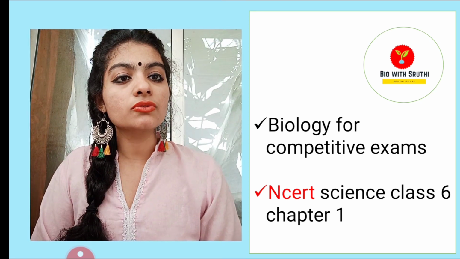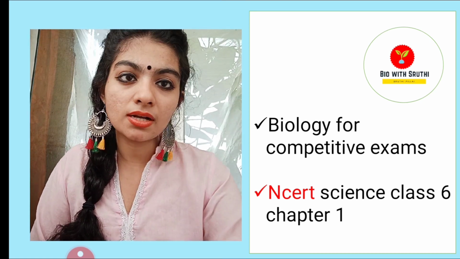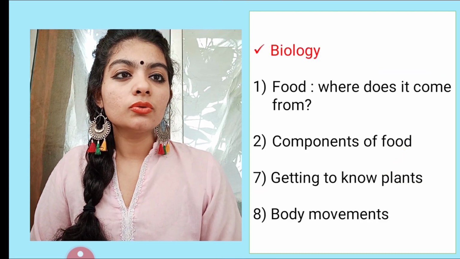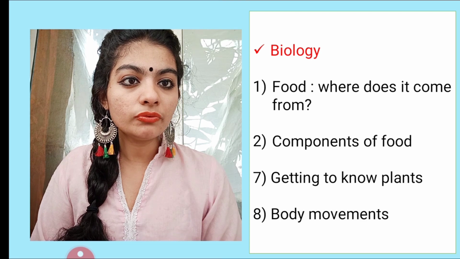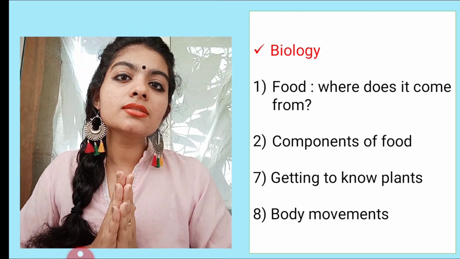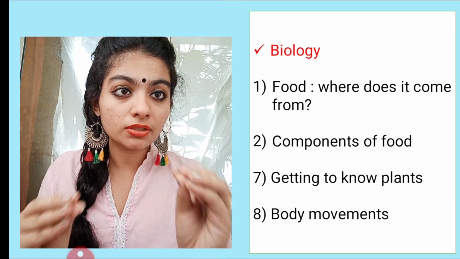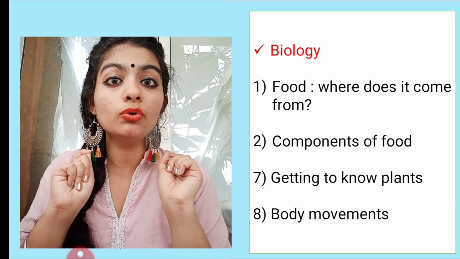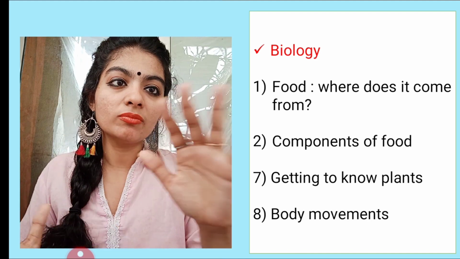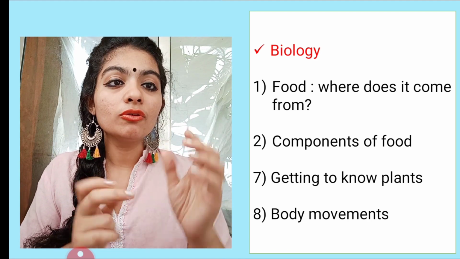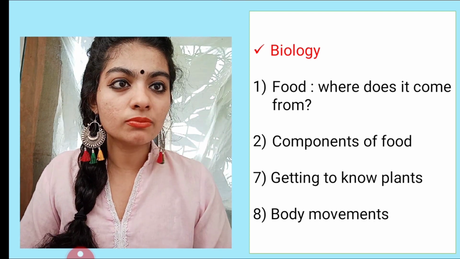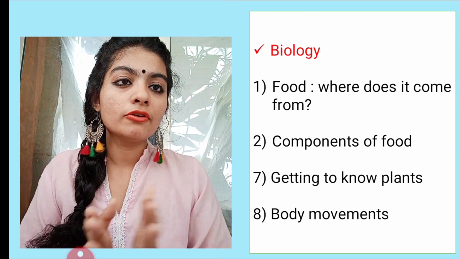Okay, let's introduce all the biology chapters from the NCERT Science Class 6 book. Guys, overall there are a total of 16 science chapters, out of which 7 chapters are from biology, which will be covered by me. We will make sure that we cover the NCERT book with respect to competitive exams. I have already separated the wheat from the chaff, which means you'll find my notes very specific with respect to competitive exams, so you can use them for your revision.